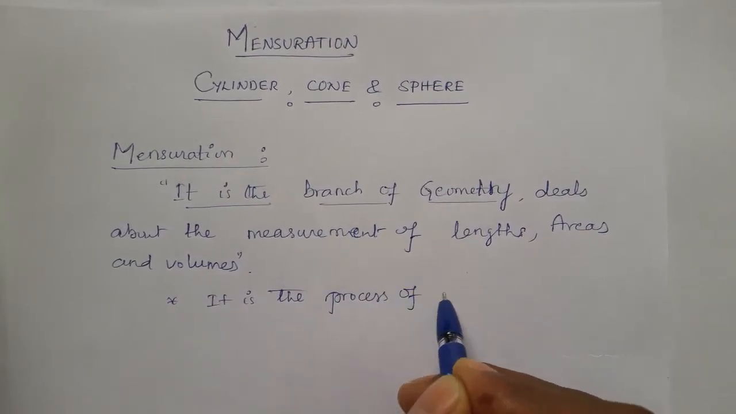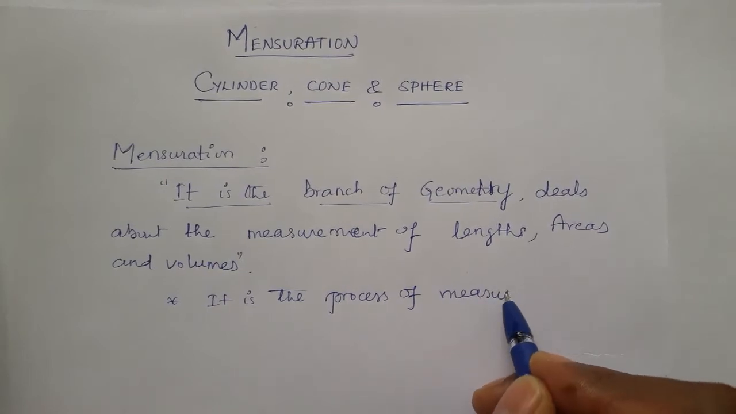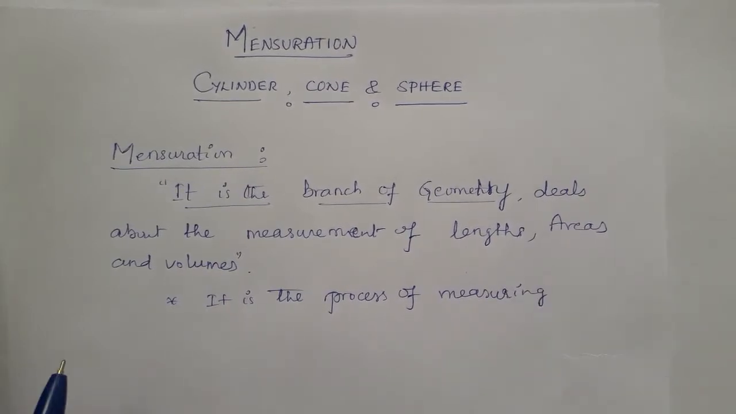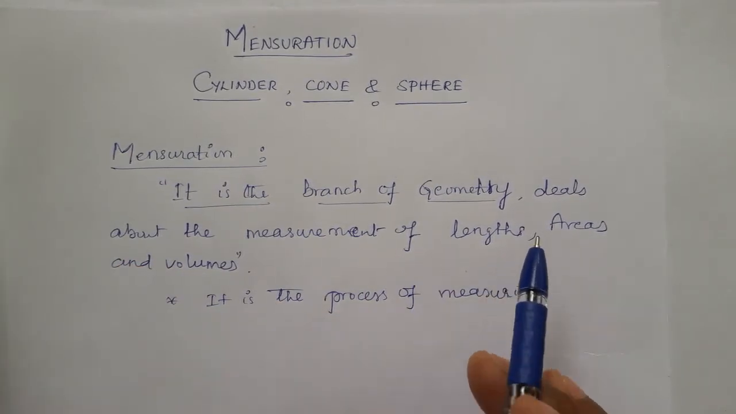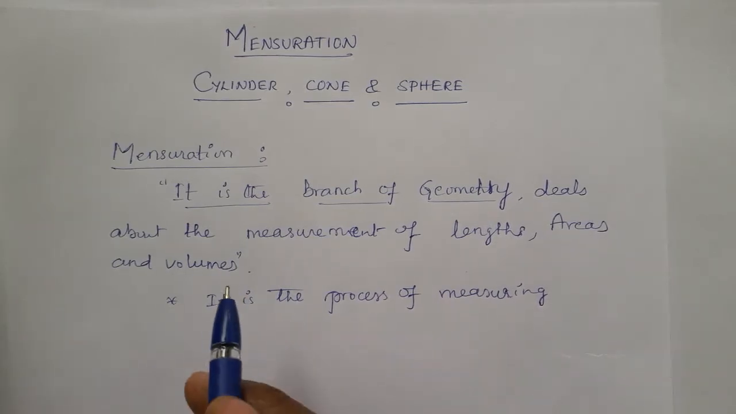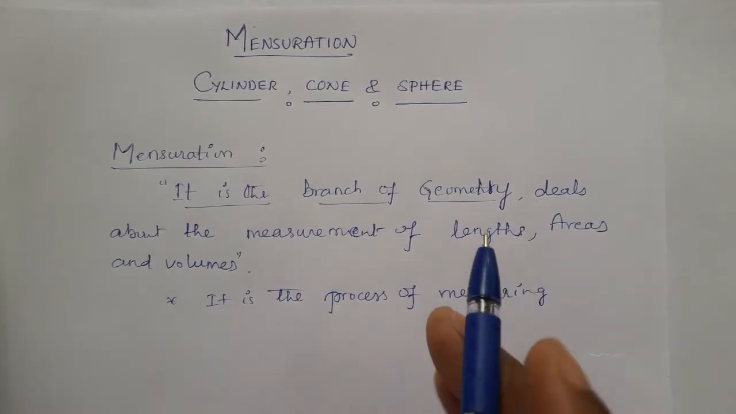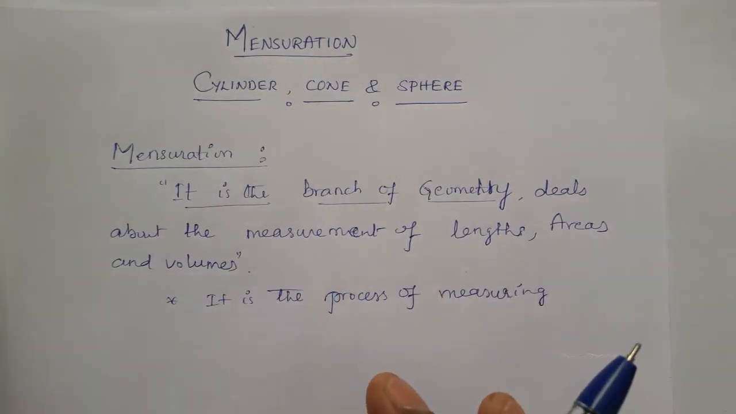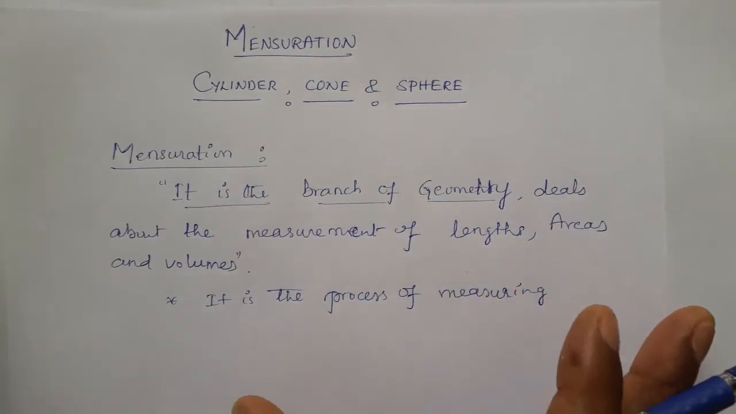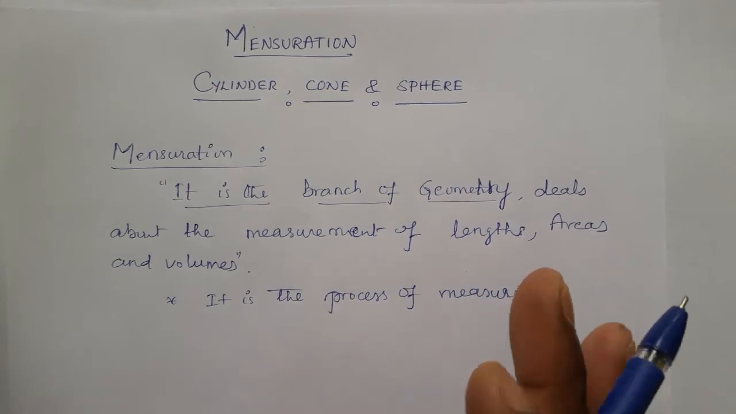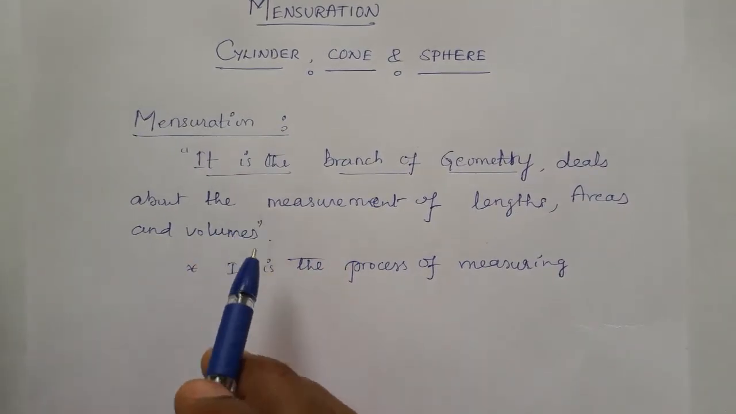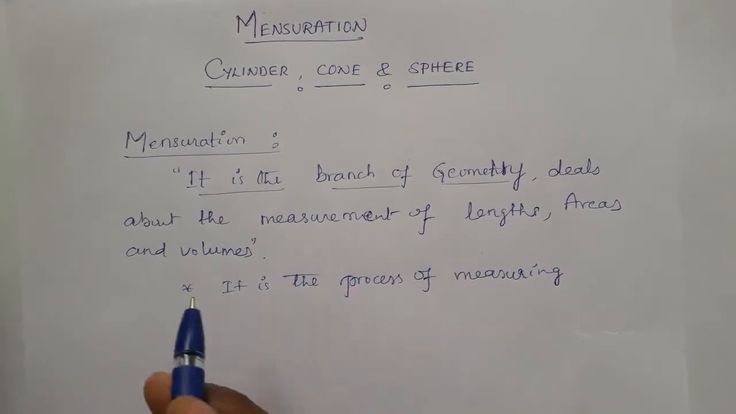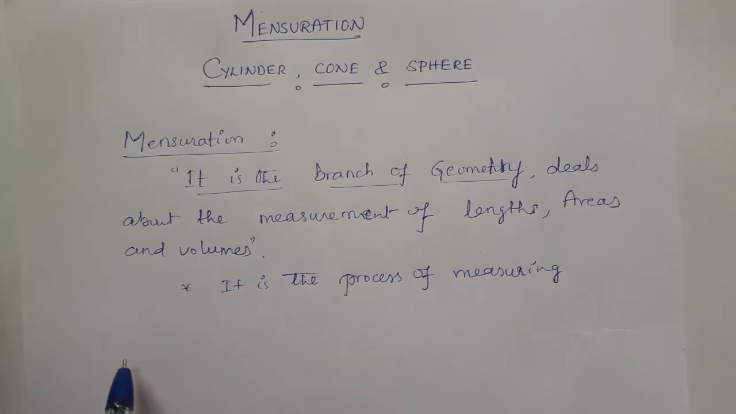It is the process of measuring. In mensuration, totally measuring only will be there. Anything you are measuring, length, breadth or height or area and volume. So totally it is the process of measuring. The process of measuring only is called mensuration. Suppose you are measuring the breadth of a land, that comes under mensuration. So in two ways I defined mensuration. Anyone you can refer to for your understanding. So now we go to the grade 10 syllabus, that is cylinder, cone and sphere.